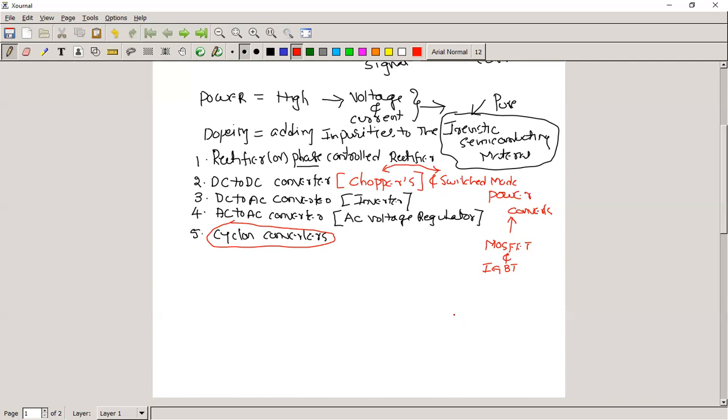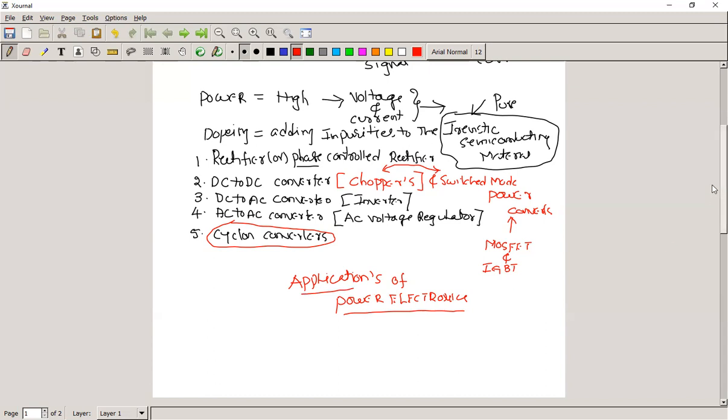Now let me see some of the applications of power electronics where we are going to use this. Let me take one example. Everyone knows this example, speed control of DC machine.